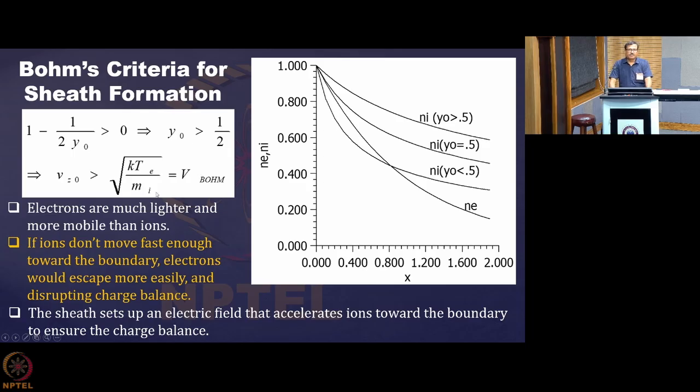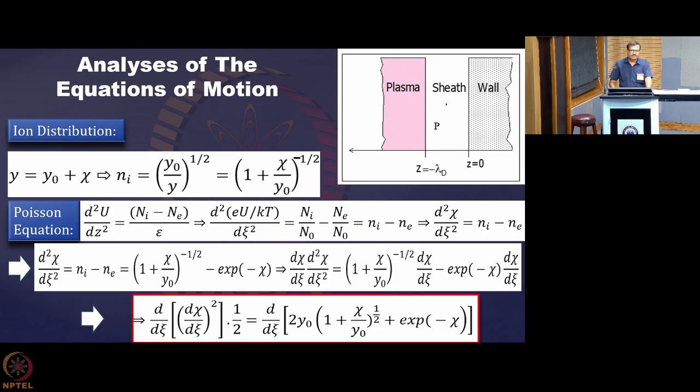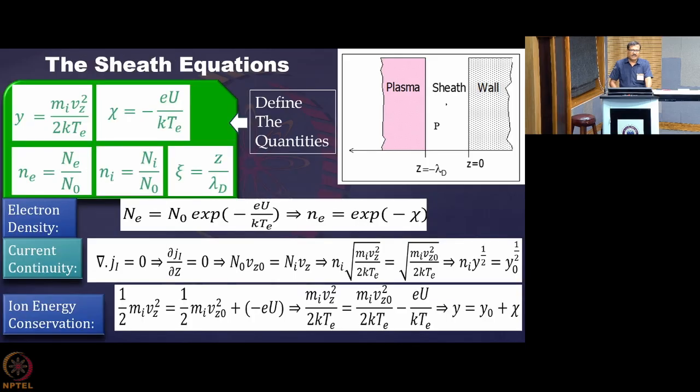Then what is y0? What is the value of y0? If you see the definition, y0 was mi vz squared by 2 kTe. So this is greater than half. The half will cancel, this part is y0 and that should be greater than half.